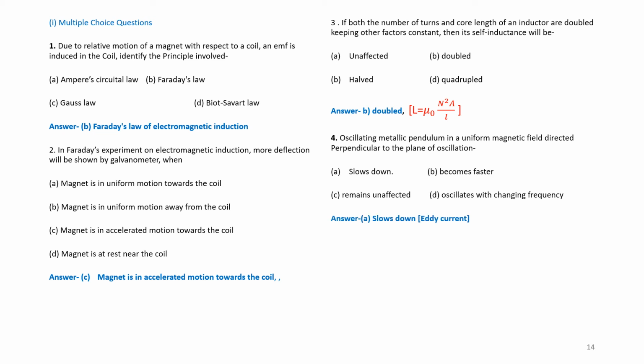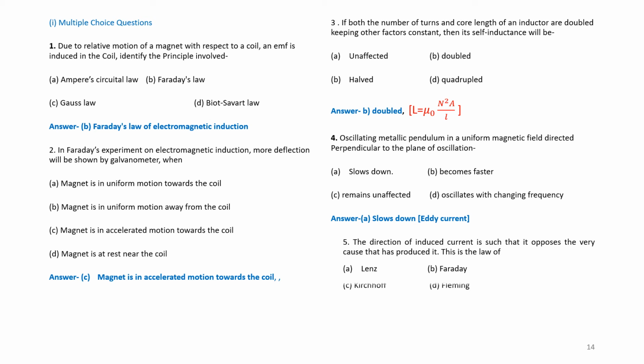Question number 5. The direction of induced current is such that it opposes the very cause that has produced it. This law is of A. Lenz, B. Faraday, C. Kirchhoff, D. Fleming. Answer is A, that is Lenz's law. You please note here, it opposes the very cause of it.